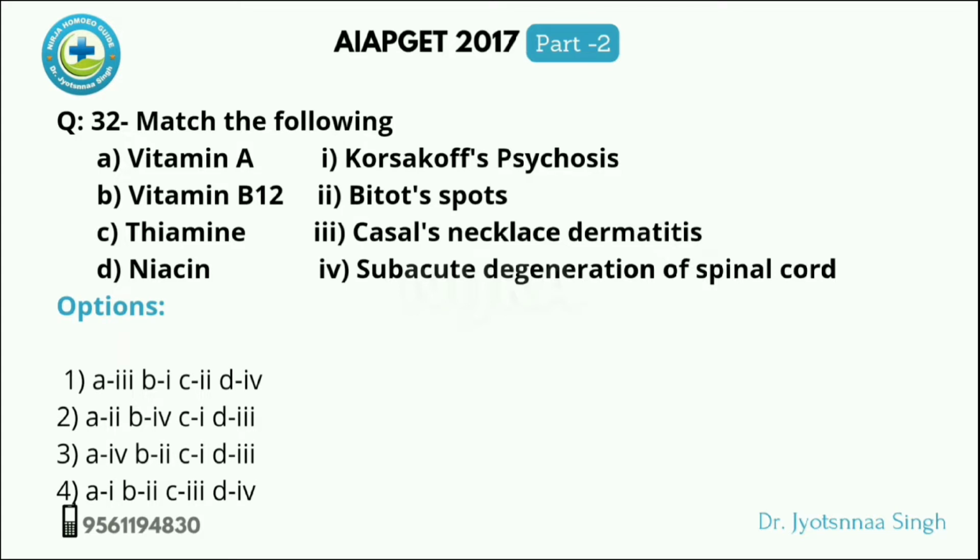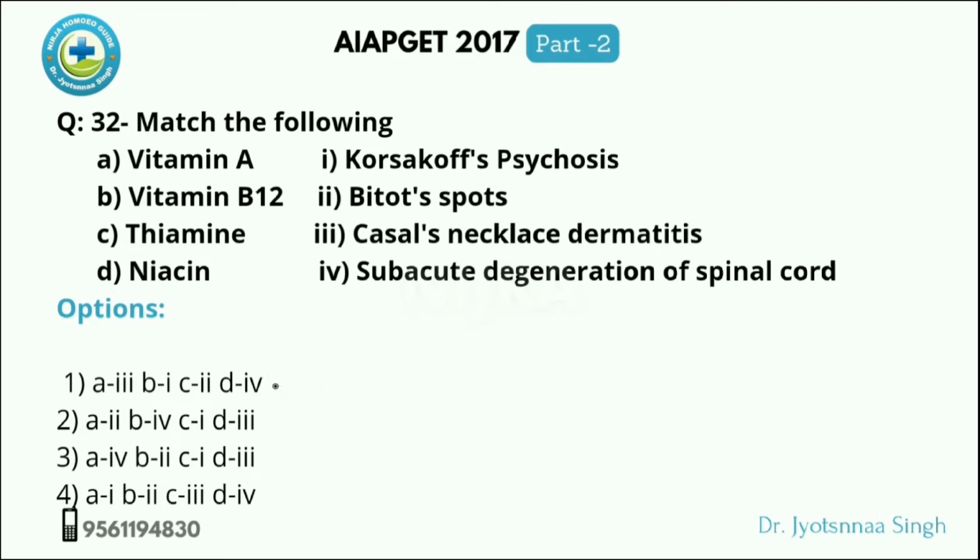So here deficiencies are given. Vitamin A deficiency causes Bitot spots. Vitamin B12 deficiency causes subacute combined degeneration of the spinal cord. Deficiency of thiamine causes Korsakoff psychosis, and the deficiency of niacin causes Casal's necklace dermatitis. So answer will be the